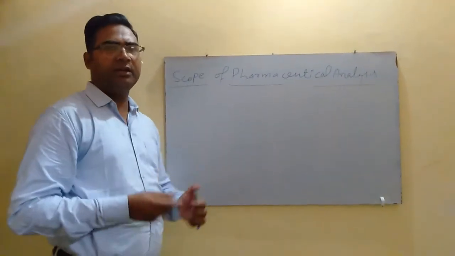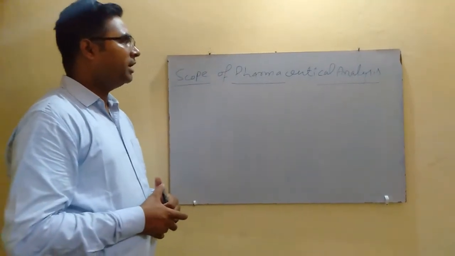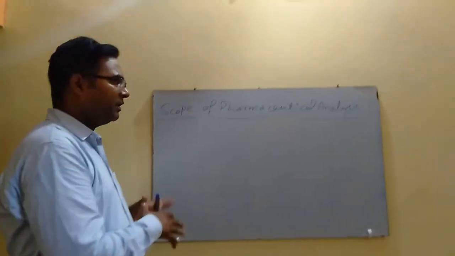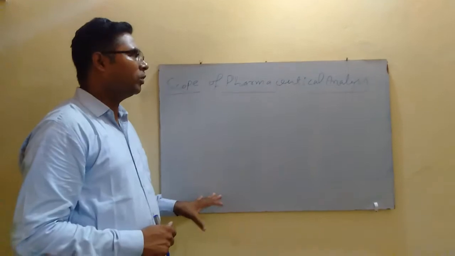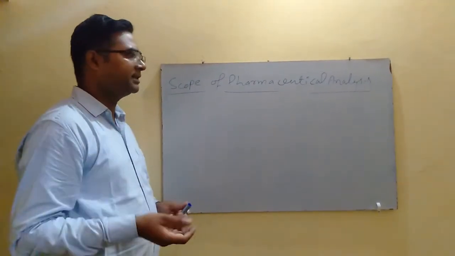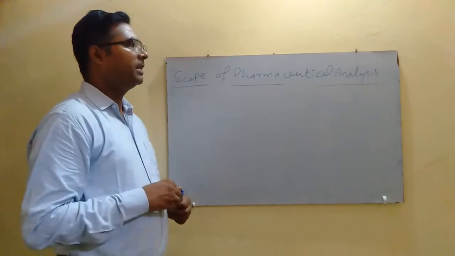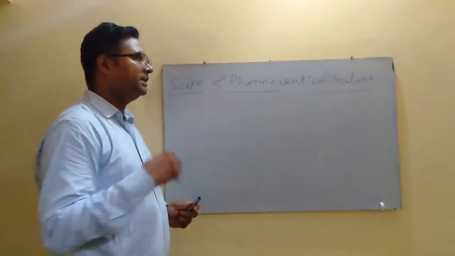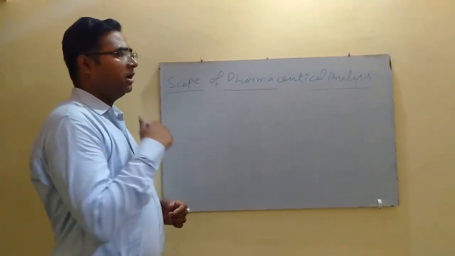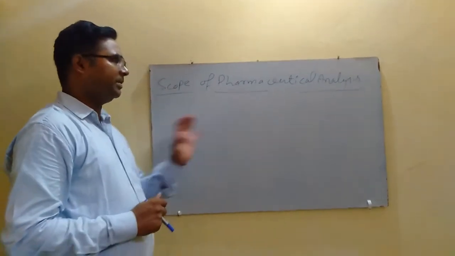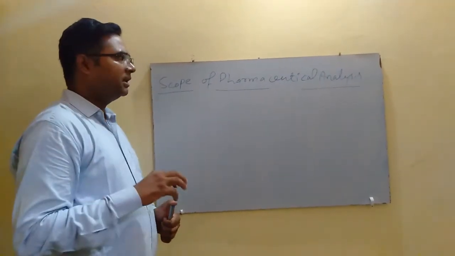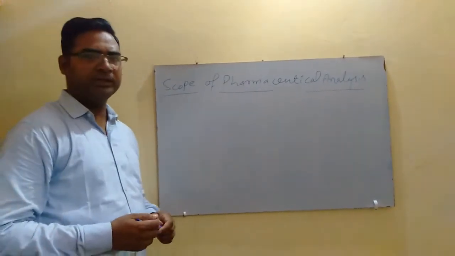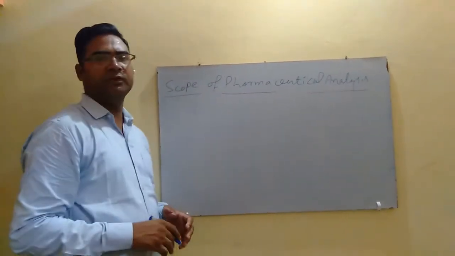When a pharmaceutical formulation is developed, during its manufacturing, in-process quality control involves the determination of weight variation testing, release rate, and dissolution rate. And after the formulation is developed, before entering the market, it must comply with all the tests specified in the pharmacopoeia for that particular formulation. So all these are the scope of pharmaceutical analysis.